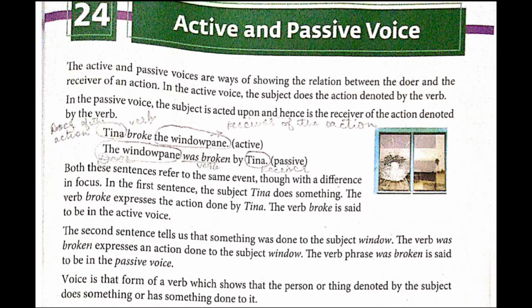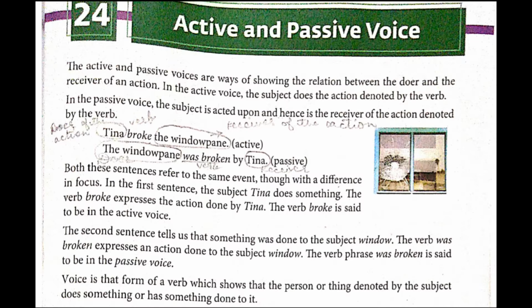In the first sentence, the subject Tina does something. The verb broke expresses the action done by Tina. The verb broke is said to be in the active voice.